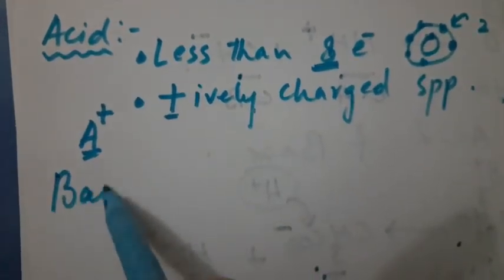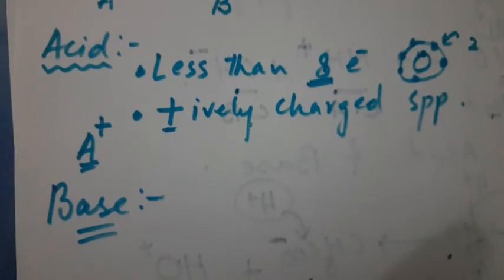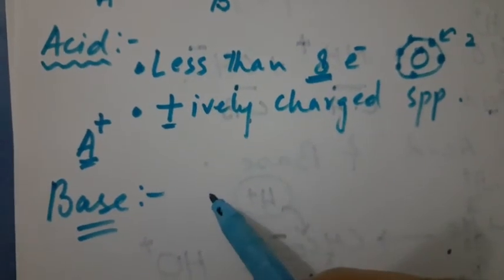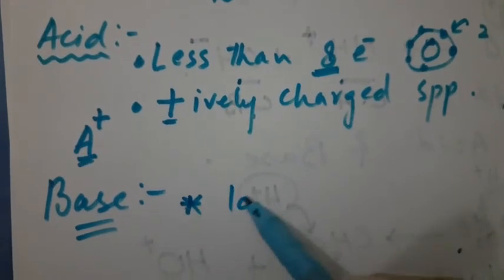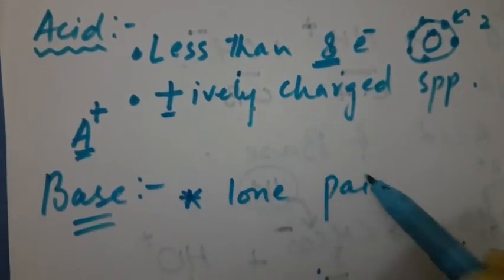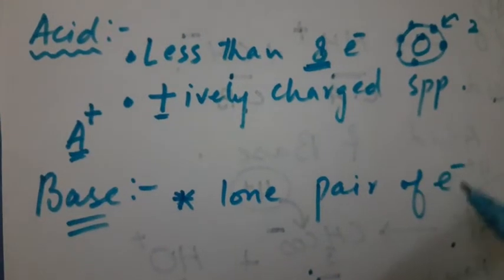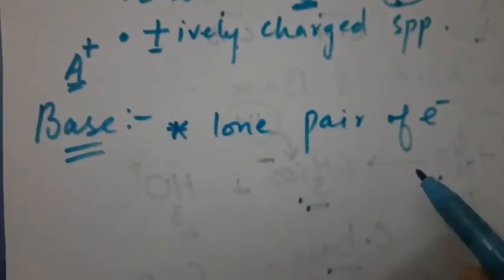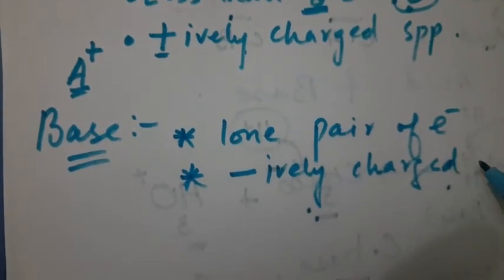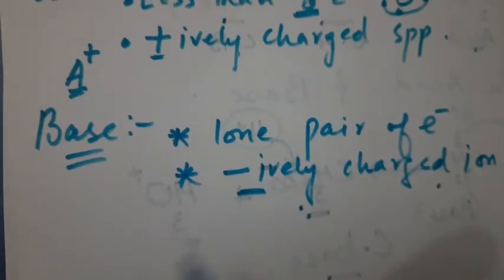On the other hand, what about the base? The compound having lone pair of electrons in their valence shell, or we can say that they are negatively charged species, negatively charged ion.